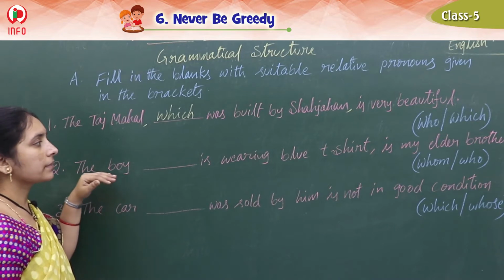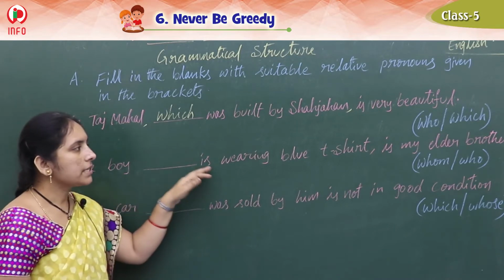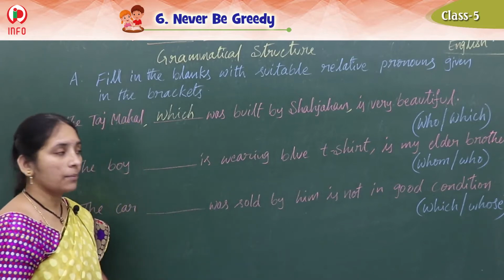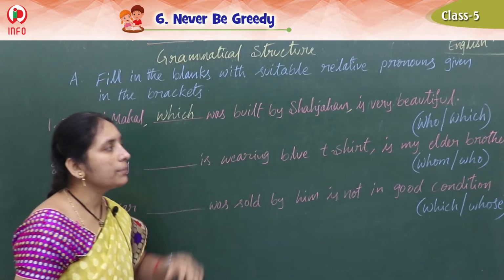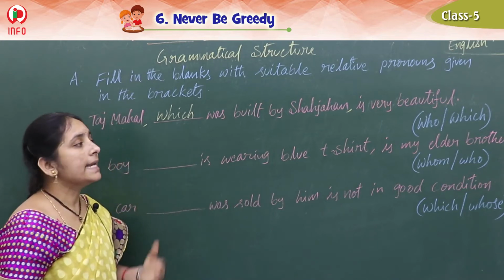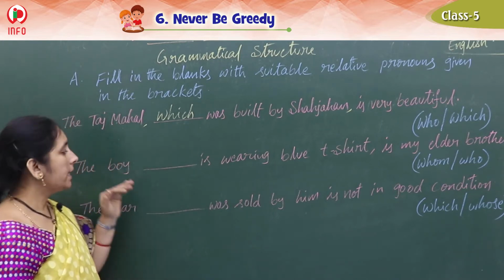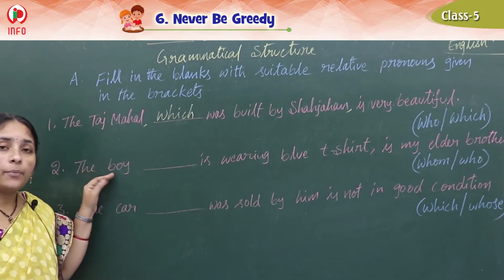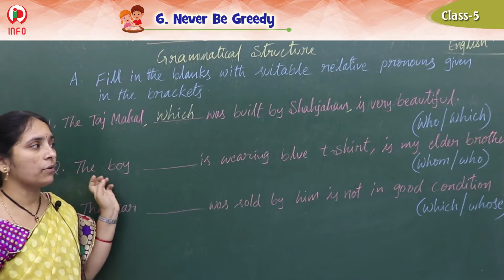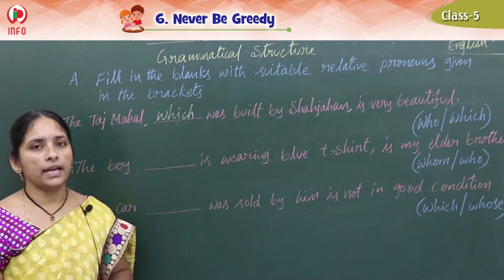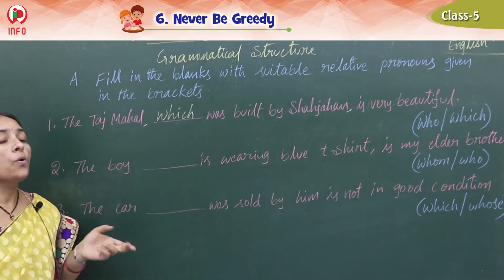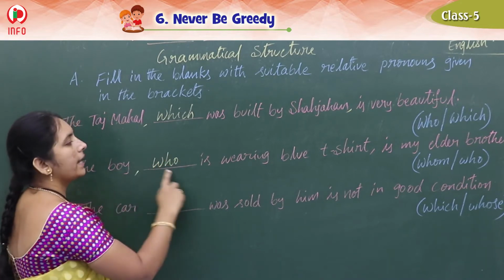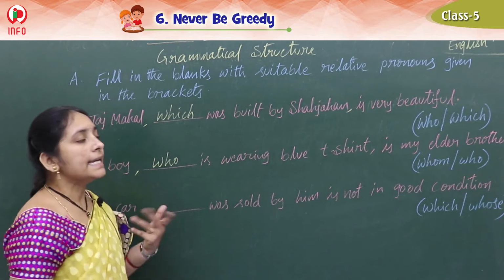See the next one. The boy dash is wearing blue t-shirt is my elder brother. So here what can we write? Relative pronoun. So the boy is there. The boy means a person. For people, what should we write? Whom or who, they have given. So here, who is wearing. Very good. So the boy who is wearing blue t-shirt is my elder brother.